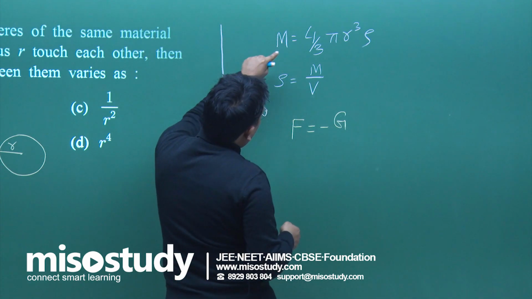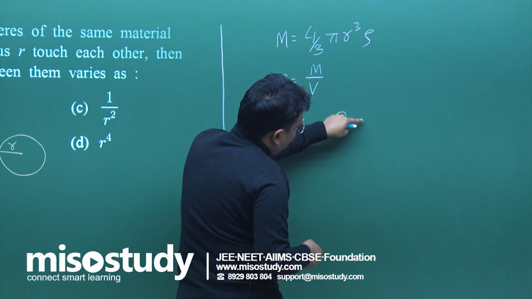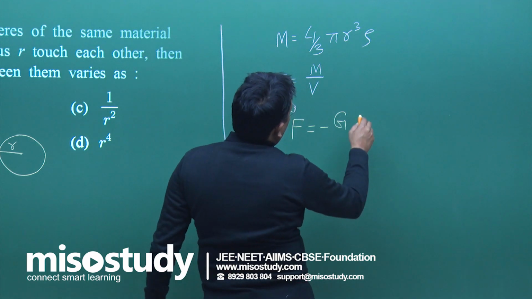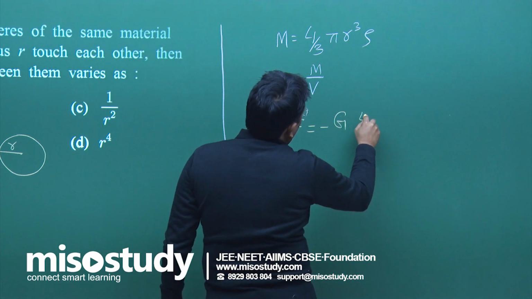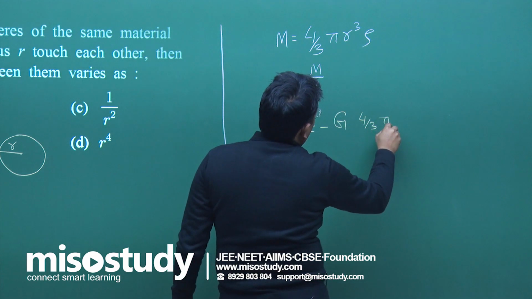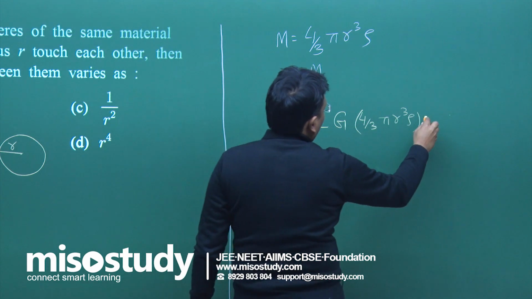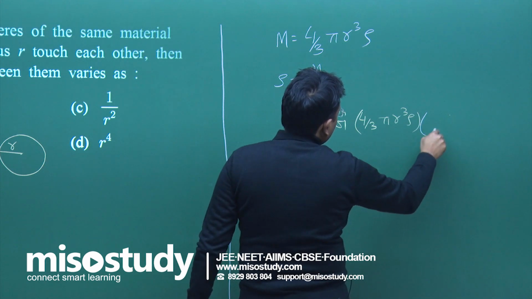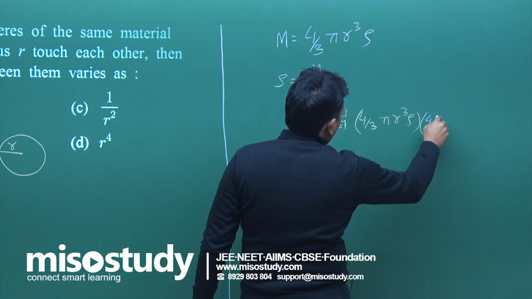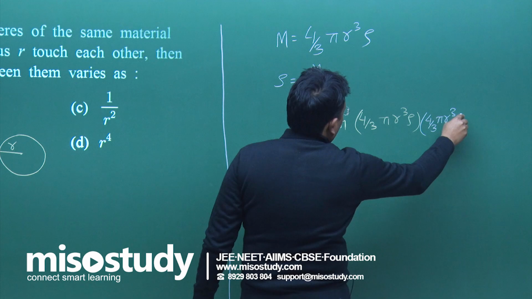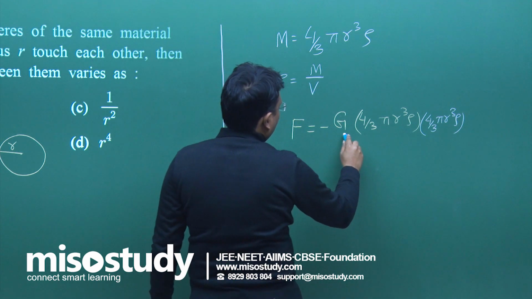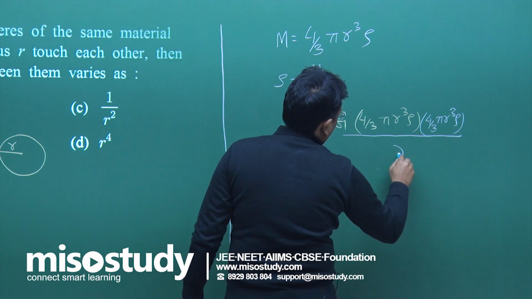Here m means 4 by 3 pi r cube rho, into 4 by 3 pi r cube rho, upon r square.